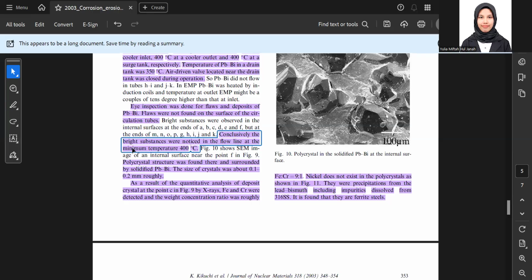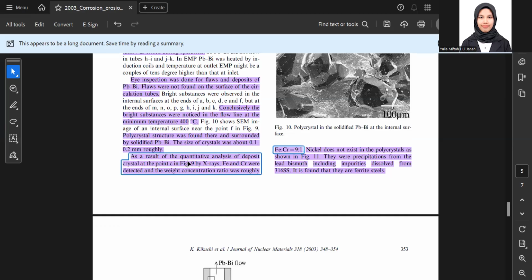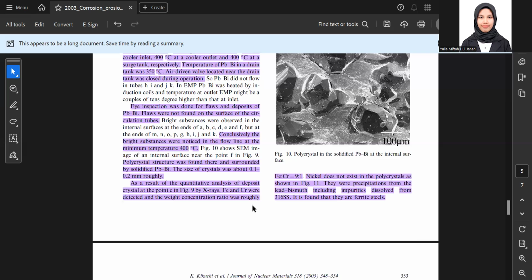Conclusively, the bright substance did not flow at the minimum temperature of 40 degrees C. Polycrystal sulfur was found, surrounded by solidified PBI. The crystal size was roughly 0.1 to 0.2 millimeter. As a result, quantitative analysis of the deposit crystal at point in figure 6 by X-ray detected ferrochromia.